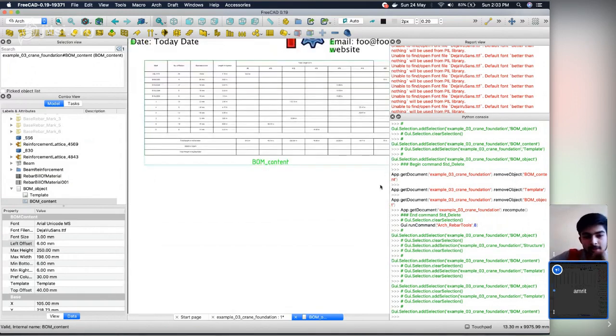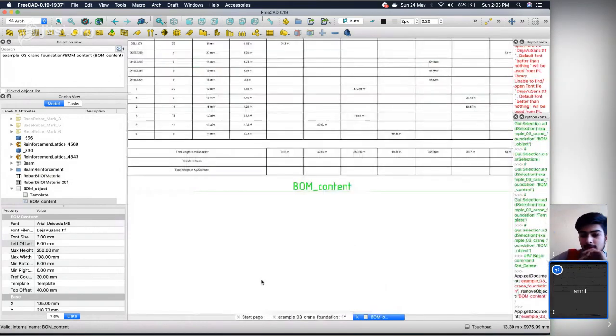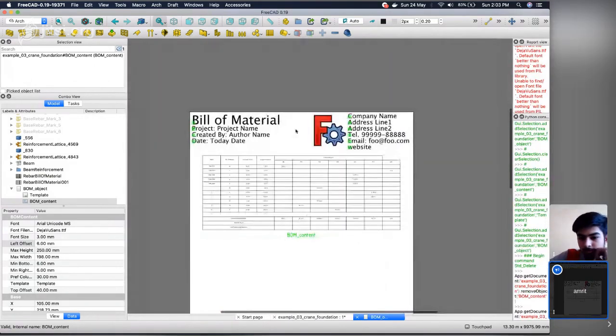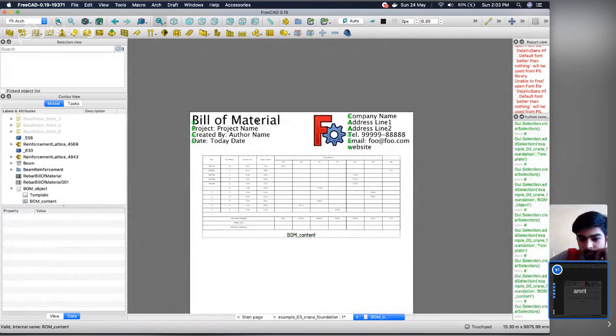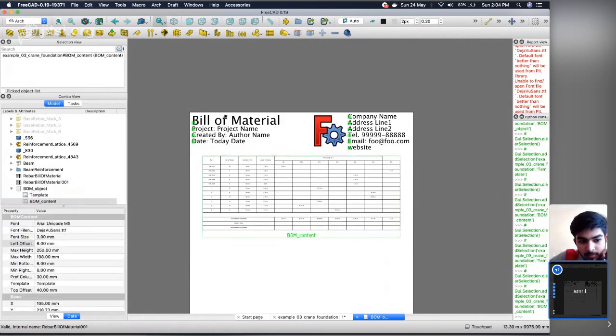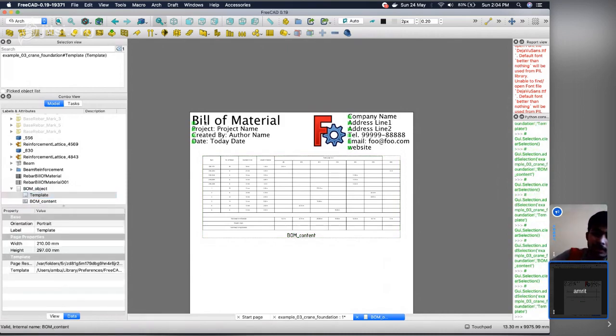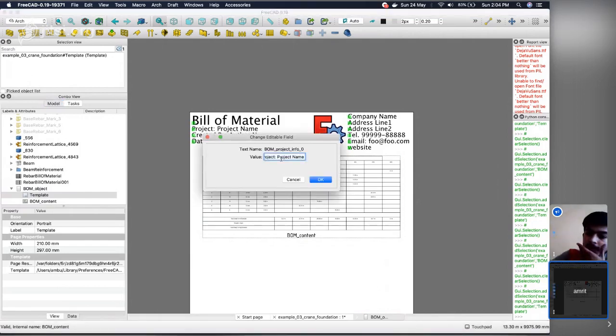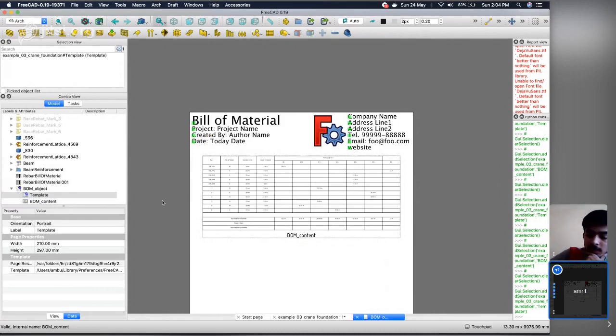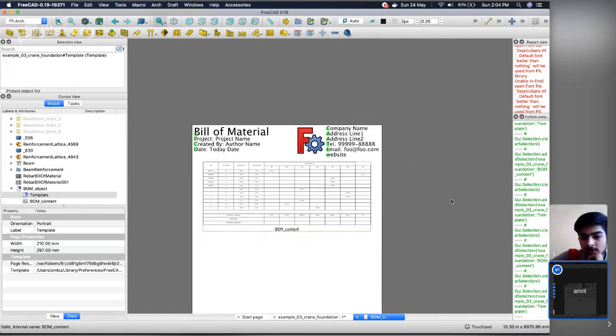So here is the bill of material. How can I change the project name and the author name? These came from your template file. You can change them directly or by clicking on the green button here. Okay, got it. This is part of your template file. Cool.